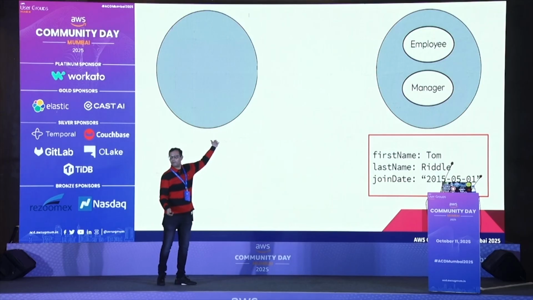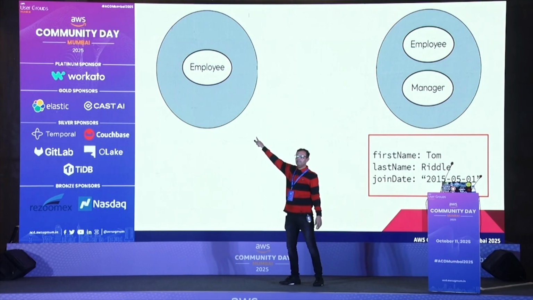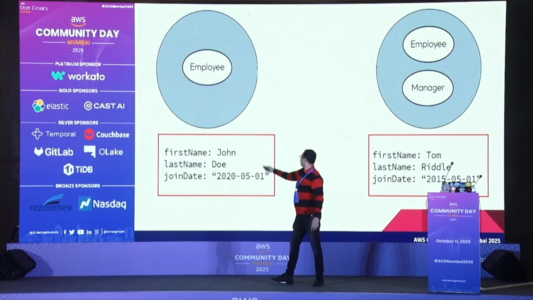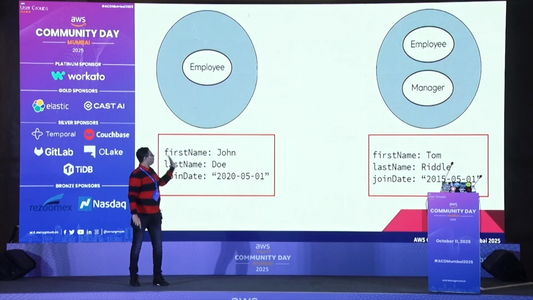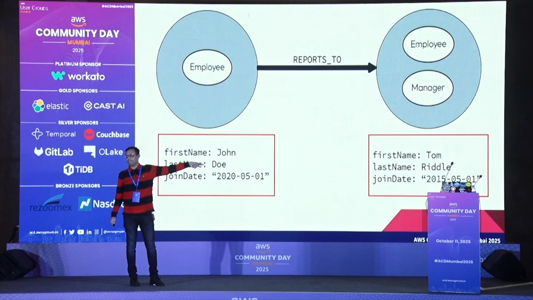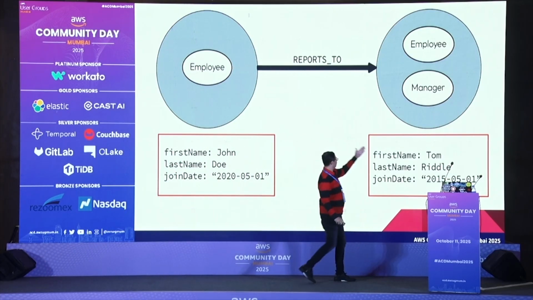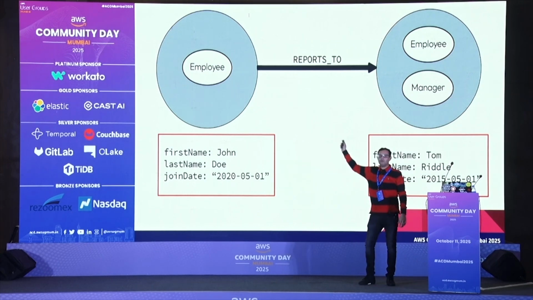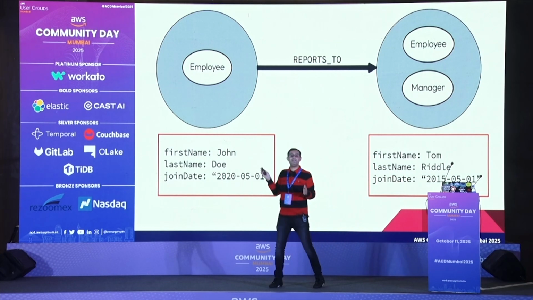Now we add one more node. We'll have one more node as a person. We'll again put an employee here, with a different name. Now we have two currently in the database. Now what is between these two? How are they related? That is where relationships come into the picture. Now I can easily say this John reports to Tom, correct? This is how we build inside the graph database.